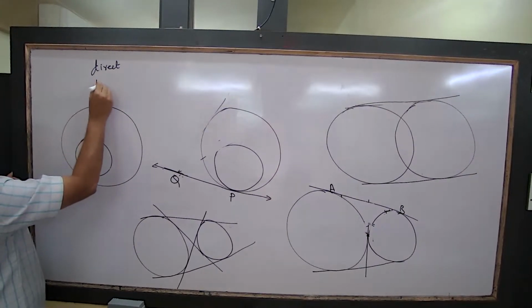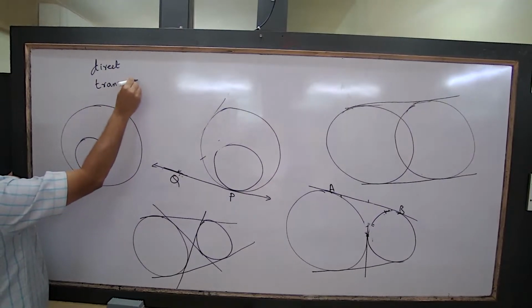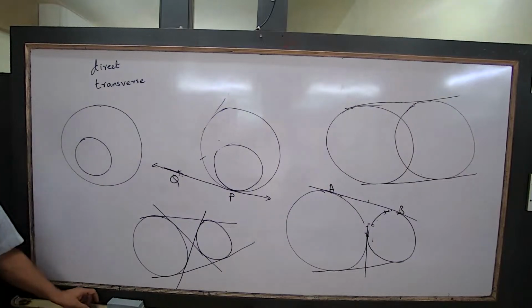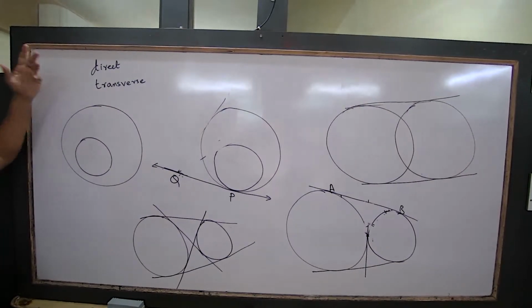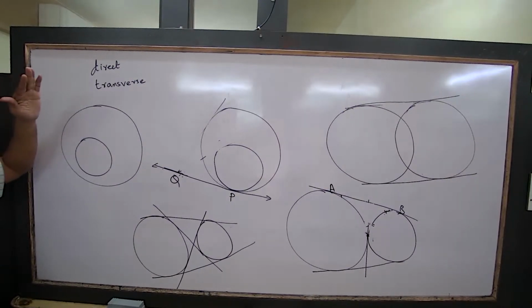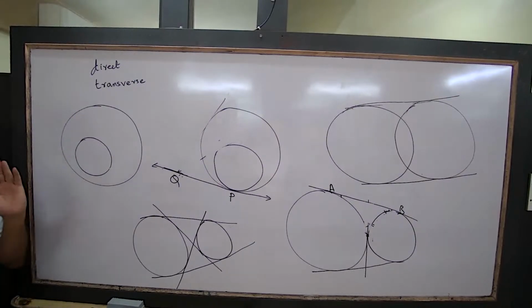The second one is called transverse. These two words are not very important for you now, but they will be later. I am going to explain what a direct common tangent and a transverse common tangent are. Direct common tangent means the circles are on the same side of the tangent.